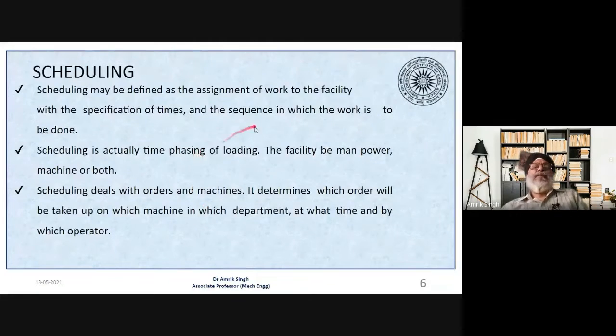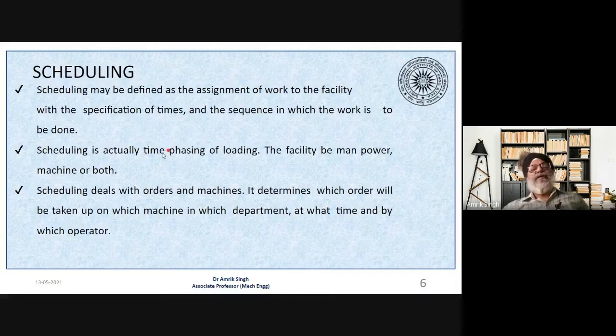Now, what is scheduling then? Scheduling is defined as the assignment of work to the facility with the specification of time and the sequence in which the work is to be done. So that means we first decide the resource, that is man or machine, and then we decide the sequence of the jobs on that particular machine, and then we assign the time, at what time things will start and till what time that machine will be available.